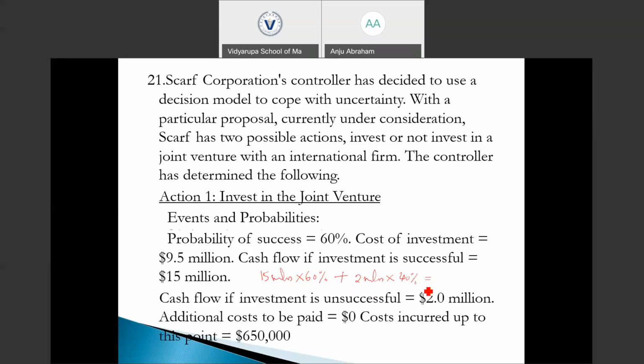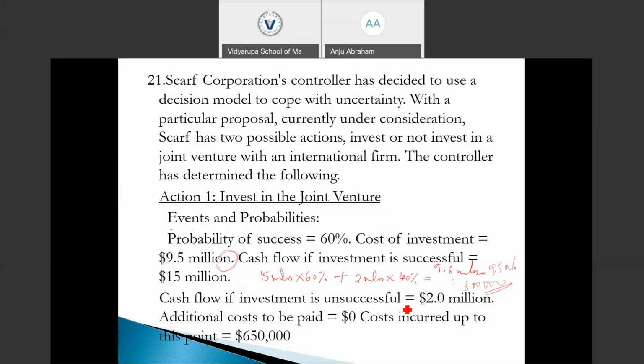So the expected value for investing in the joint venture is going to be 15 million into 60% plus 2 million into 40%, which is 9.8 million. This is the cash flow, and we know that we made an investment of how much? 9.5 million. So what will be the expected cash flow? It will be the 9.8 million inflow minus the outflow of 9.5 million, which is going to be 300,000.